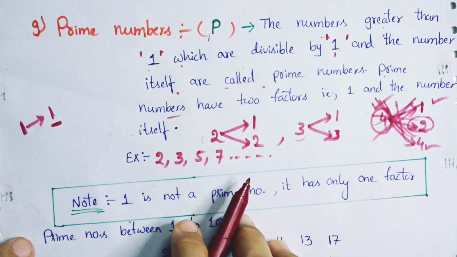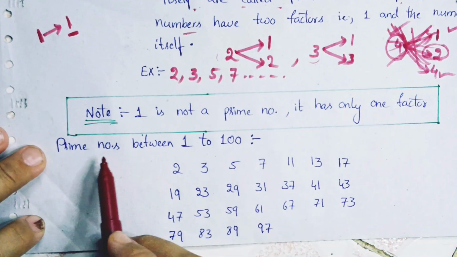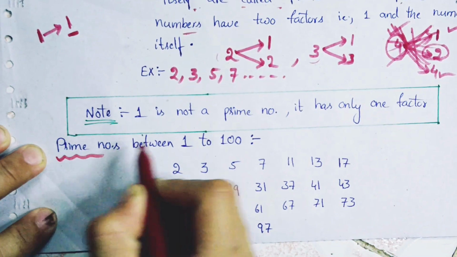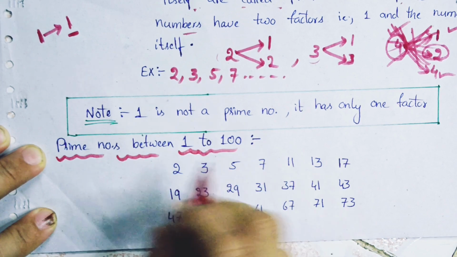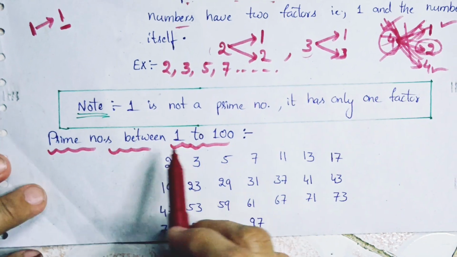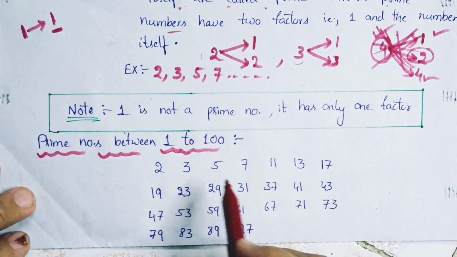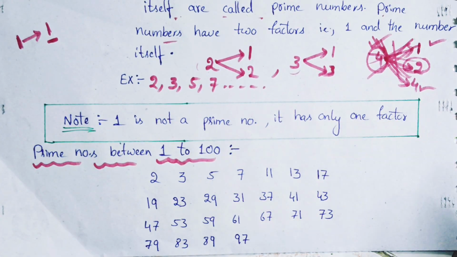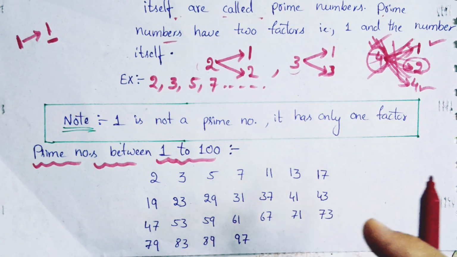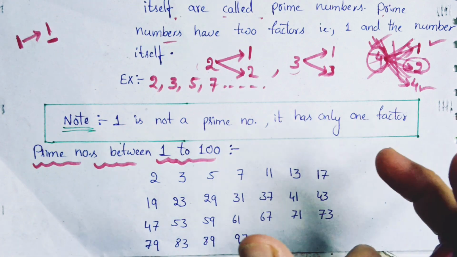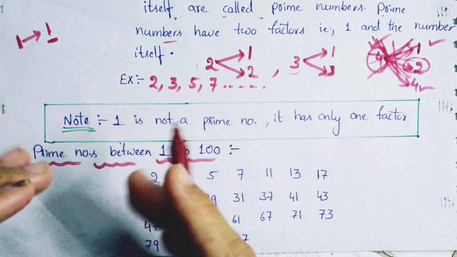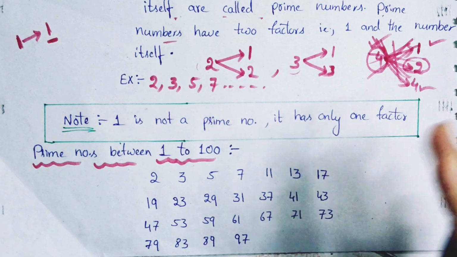And you have to remember the prime numbers between 1 to 100. It should be on your tongue at any time. If someone comes and wakes you up at midnight and asks you to tell the prime numbers between 1 to 100, you should be able to.